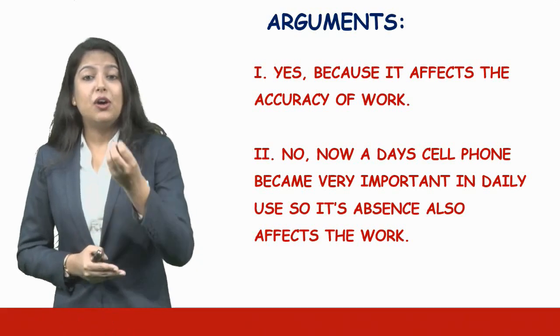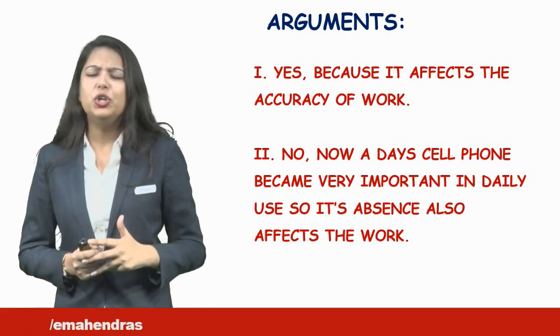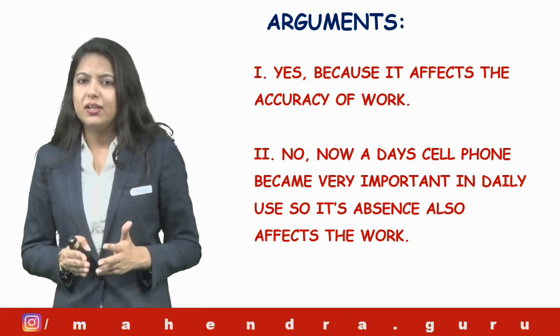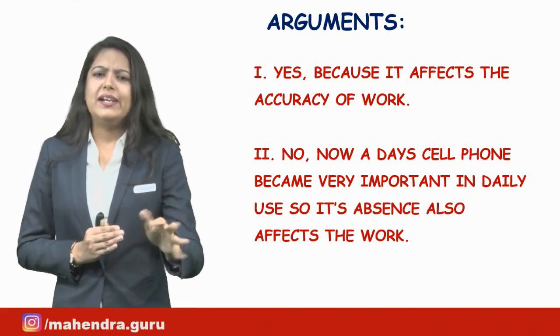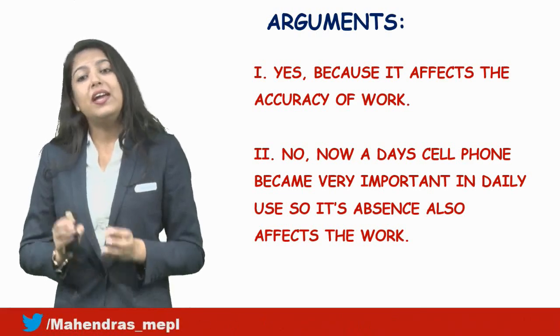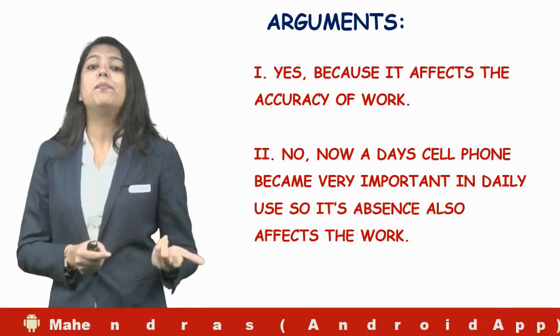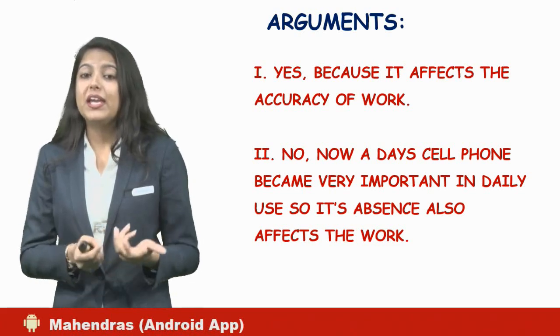So definitely now here yes and no both make sense. But do you find any mutual concern over here? We'll concern, let it affect the accuracy of work, but we'll use cell phone. Or I'll say, let it be the necessity, the requirement of a daily task, but we'll ban it. No, it is not making any mutual concern.